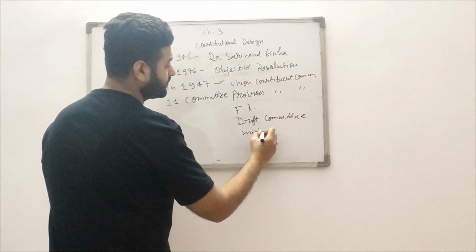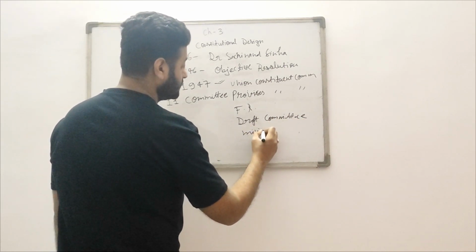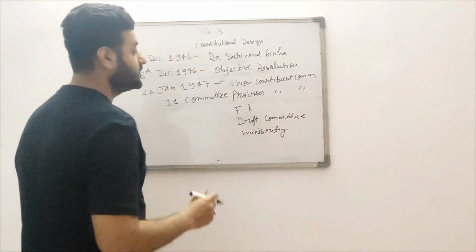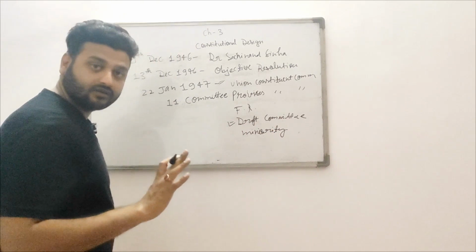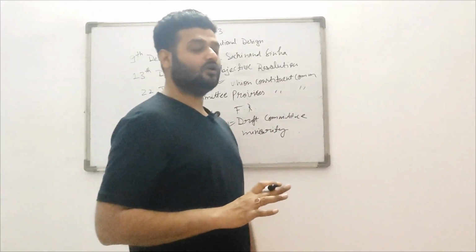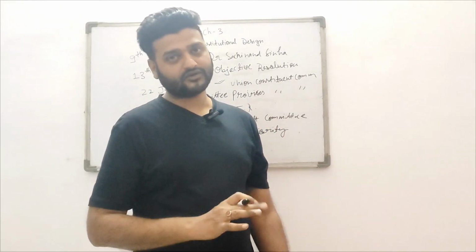So in this way, there were several committees. The main committee was the Draft Committee. Draft Committee was a very important committee because the main work of this committee was to frame a constitution.